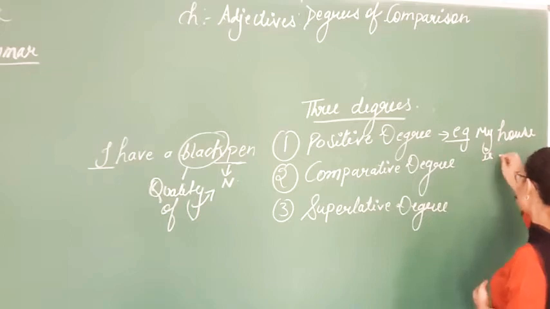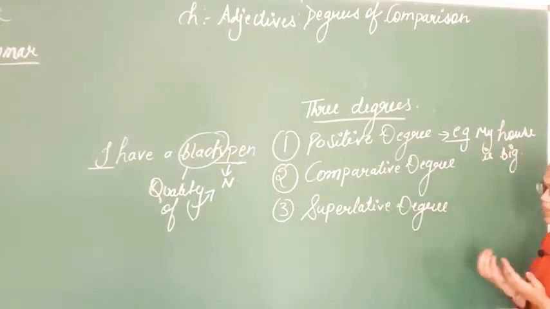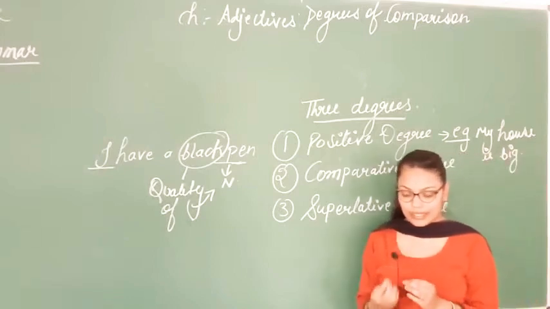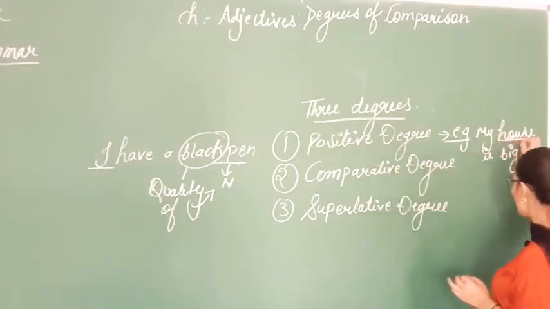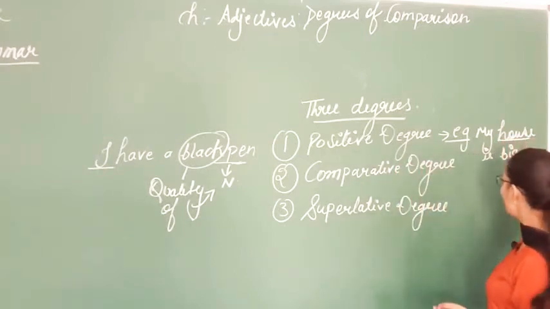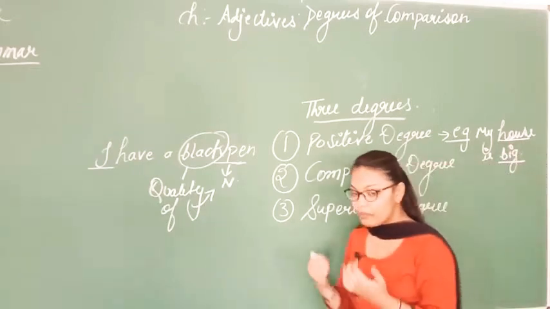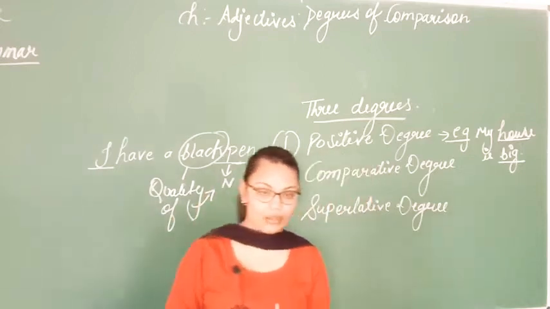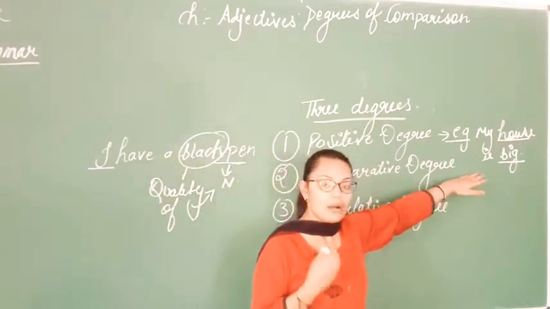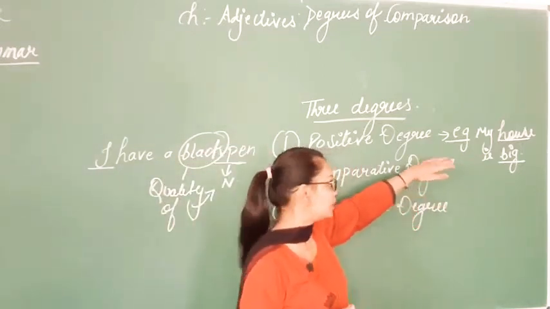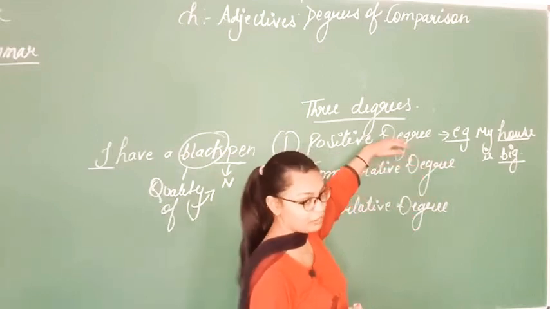A simple example I am writing: my house is big. Here I am just telling that I have a house. House is again a noun, and the quality of the noun is that it is big. I am not comparing my house with somebody else's house. I am simply talking about my own house. So this is the positive degree.